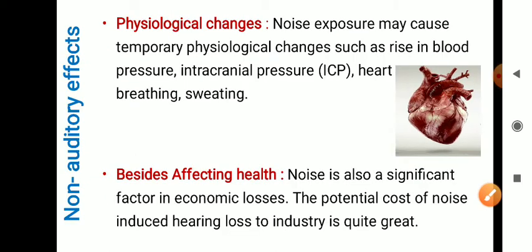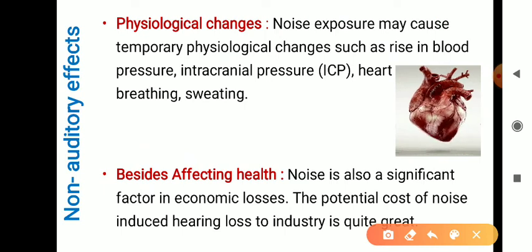And some physiological changes take place with noise exposure. It causes temporary physiological changes. It will cause an increase in blood pressure, an increase in intracranial pressure, an increased heartbeat, and increased sweating. That causes some giddiness in the person, and it also causes nausea and vomiting as well. Apart from this, it also affects health, and some economic loss also takes place with the effect of loudness.